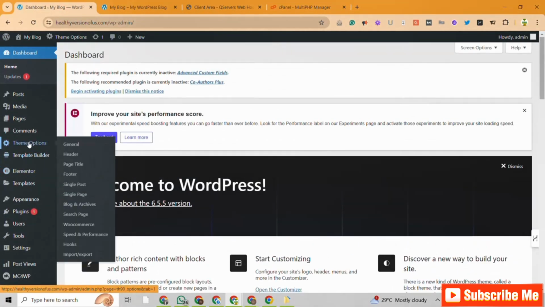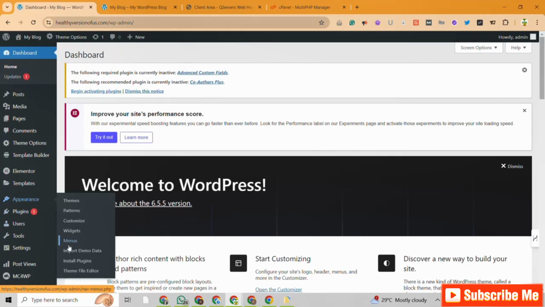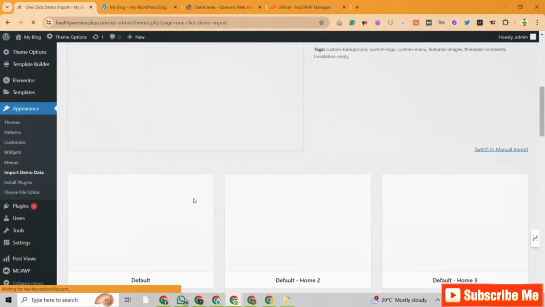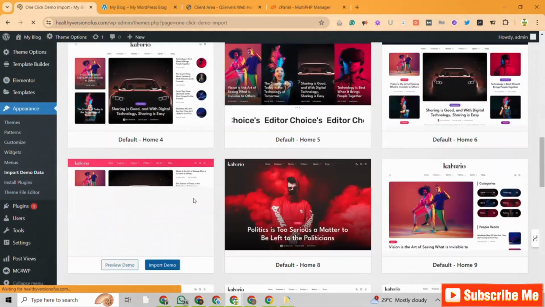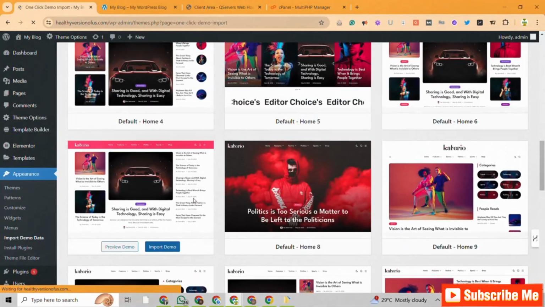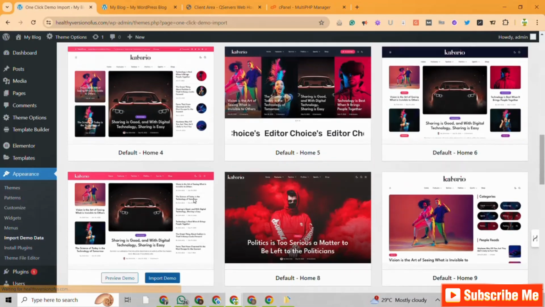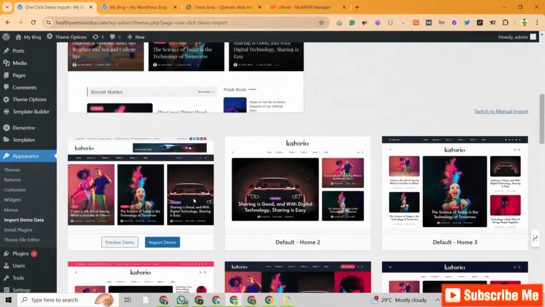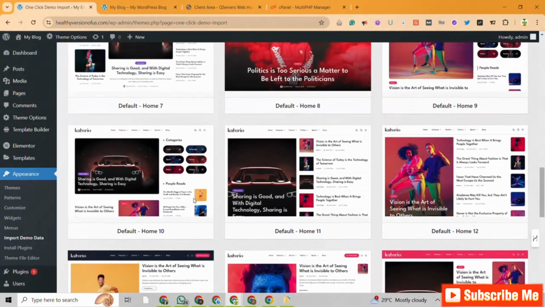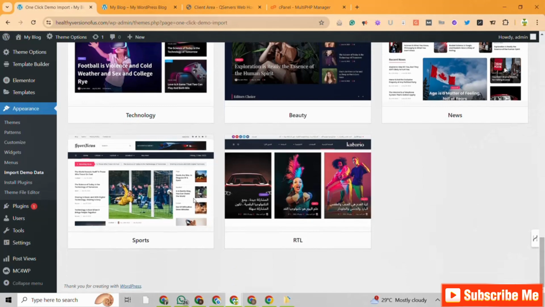So right here, I'll come to theme options, appearance, import demo data. So let's tap on appearance and import demo data. Then right here, which of these do you like, guys? I'm getting confused, right? Which of these do I really like? I like all of them. I can't deceive you. I like all of these good looking themes.